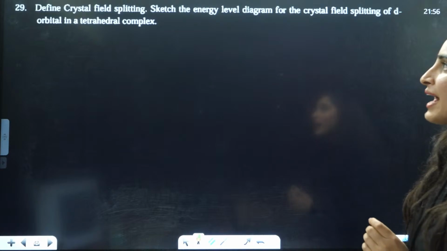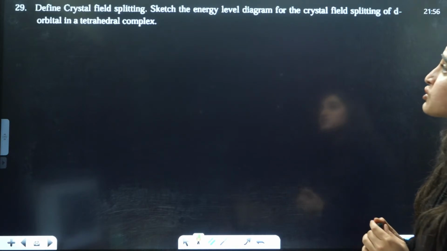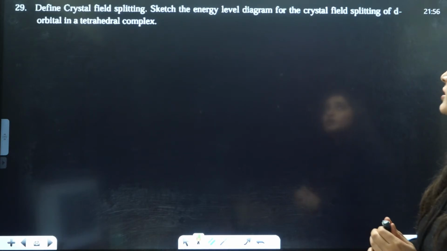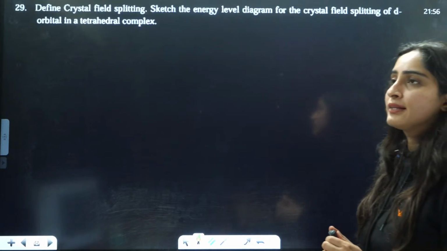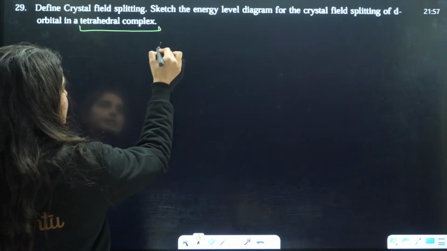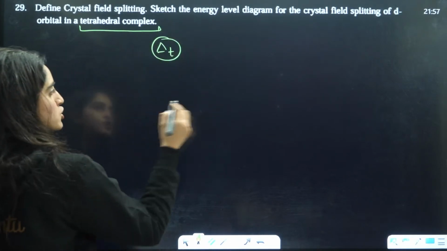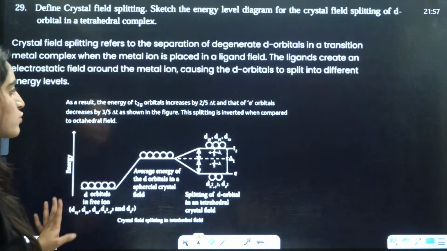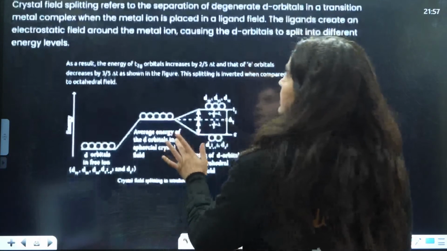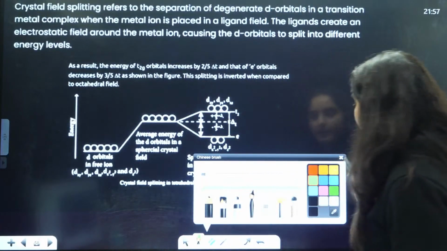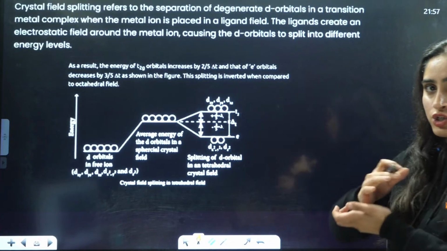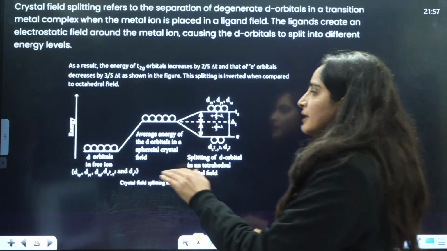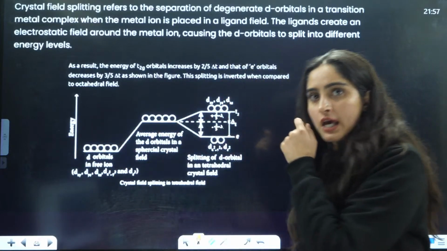Now, define crystal field splitting. Sketch the energy level diagram for the crystal field splitting of d orbital in the tetrahedral complex. So in tetrahedral complex, just remember you have 3 above and 2 below, right? So how are you going to draw it? Crystal field splitting refers to separation of degenerate orbitals that were firstly at the same energy